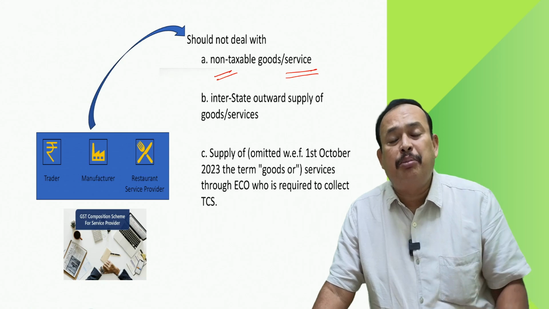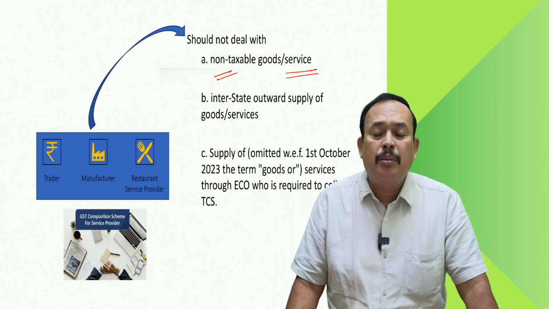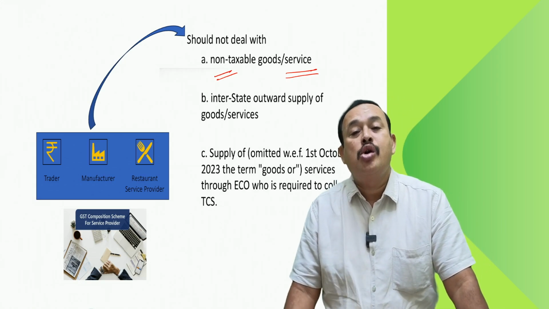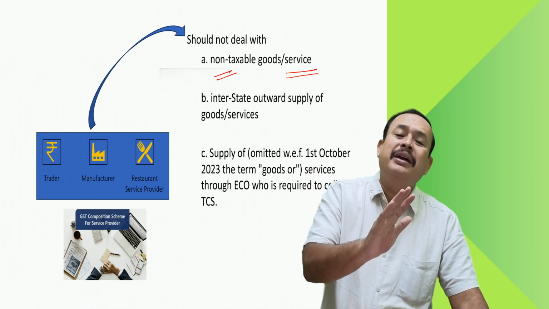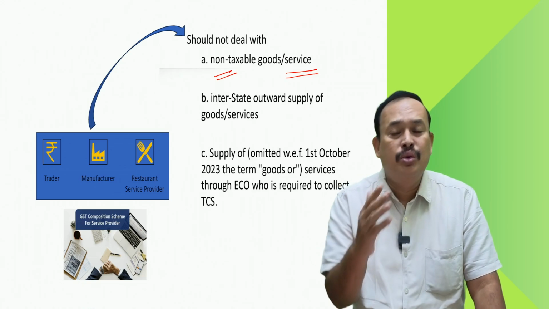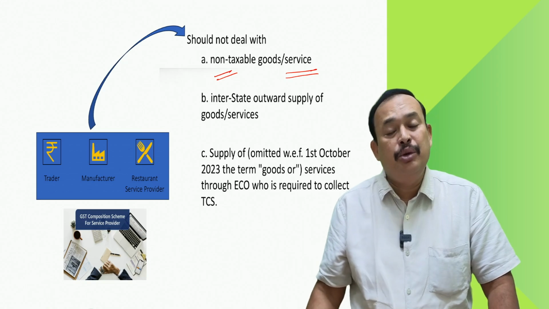kept outside the purview of GST under Article 366, clause 12A of the Constitution of India. It very clearly says GST applies on all goods except alcoholic liquor meant for human consumption.